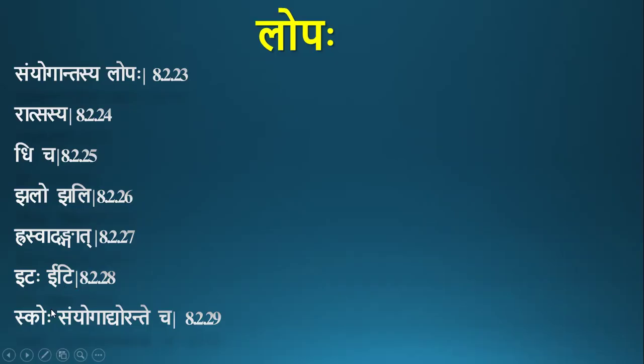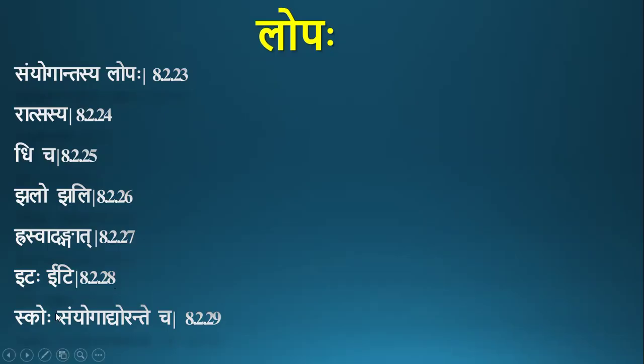The last sutra, sko sanyogadyorantecha, this is not about sasya sakarasya lopaha. There is sakarasya lopaha, but that does not come as anuvrutti to this sutra because there is mention of skoho, sakara and kakarasya. This is shashti. So this is about a deletion of sakara and kakara.